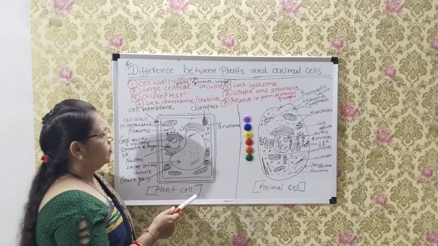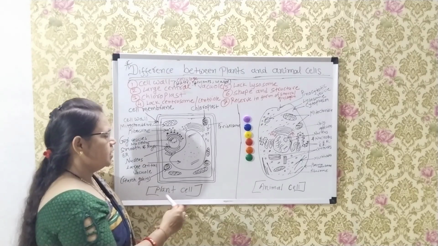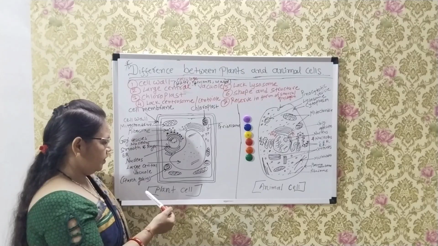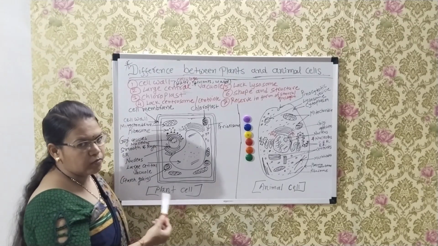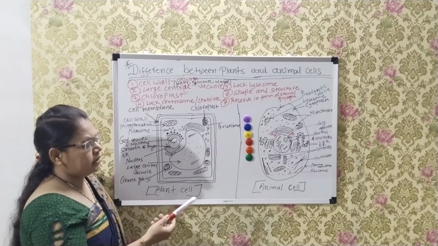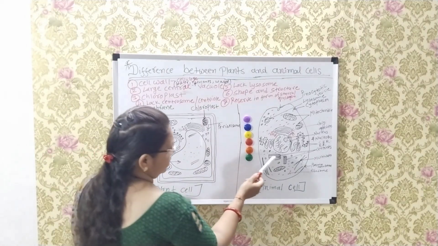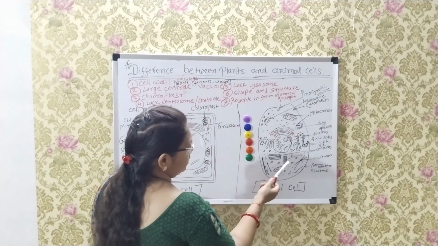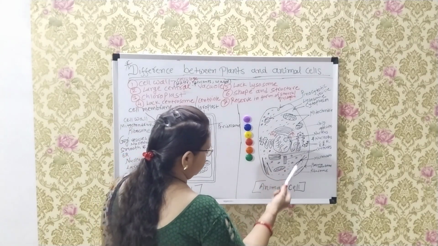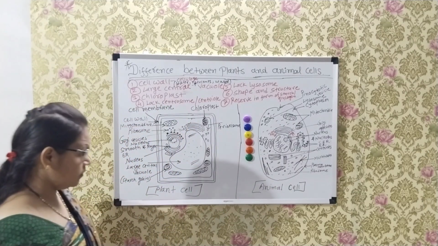Next, fourth, centrosome or centrioles. In plant cells, centrioles or centrosome are absent because in plant cells almost only asexual reproduction is found, but in animal cells centrioles are present in a well-developed condition. These are the centrioles, and through them division is completed in animal cells, especially in meiosis division.